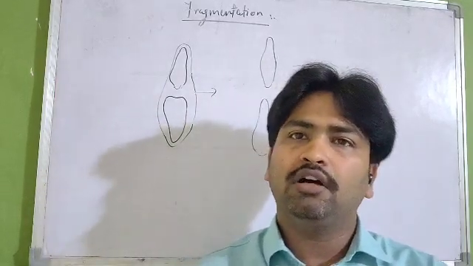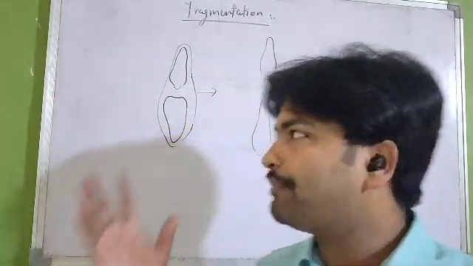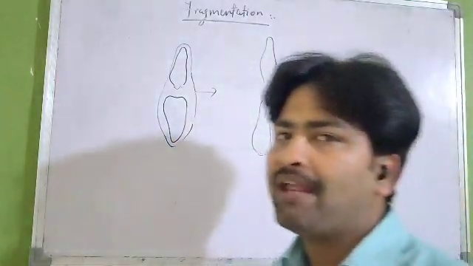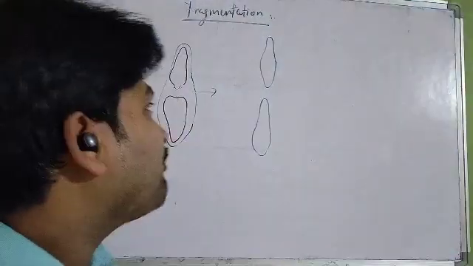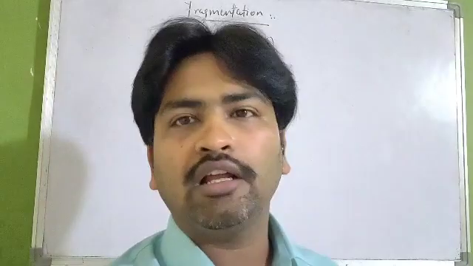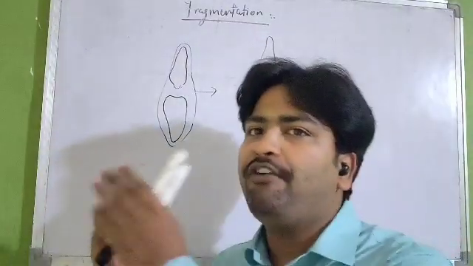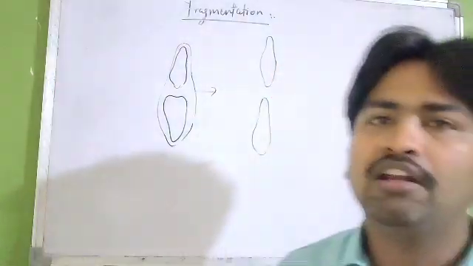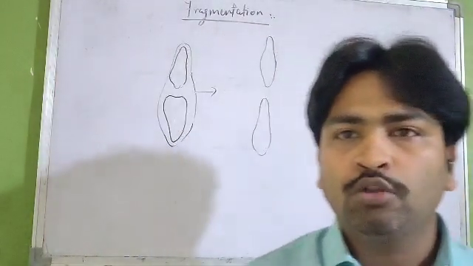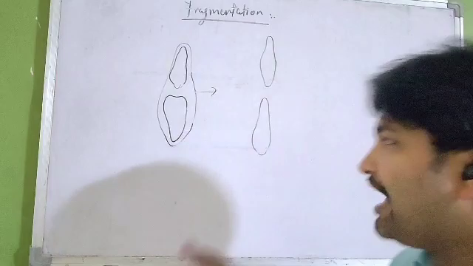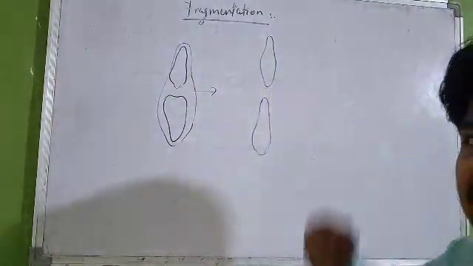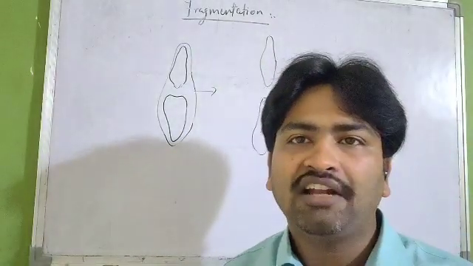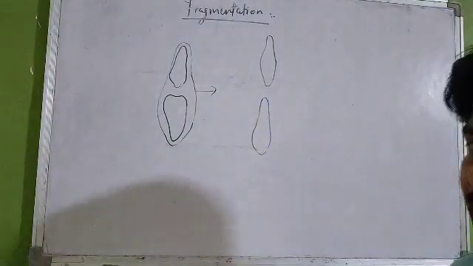So if it is multiplying by fragmentation, it has to be checked whether both the symbionts are occurring in both the regenerated parts or not. It is a must. Is that clear? So that is known as fragmentation.